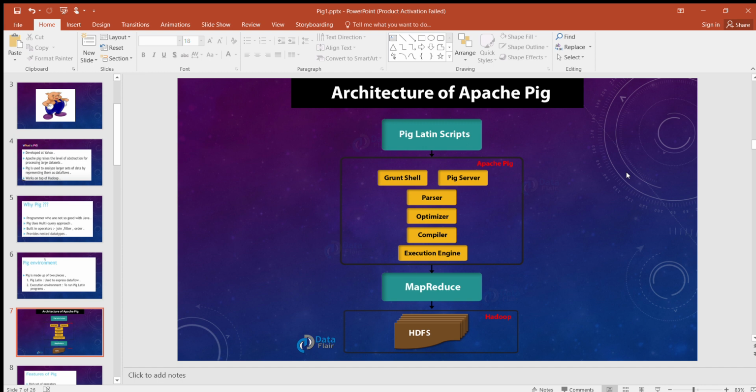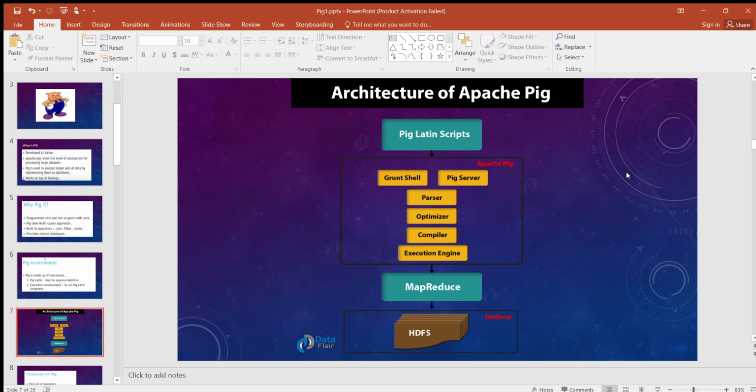By the name itself, it is optimized. The logical plan, the directed acyclic graph, is passed to the logical optimizer, which carries out the logical optimization such as projection, push down, etc. Now the optimized code is given to the compiler. The compiler compiles the optimized logical plan into a series of MapReduce jobs.